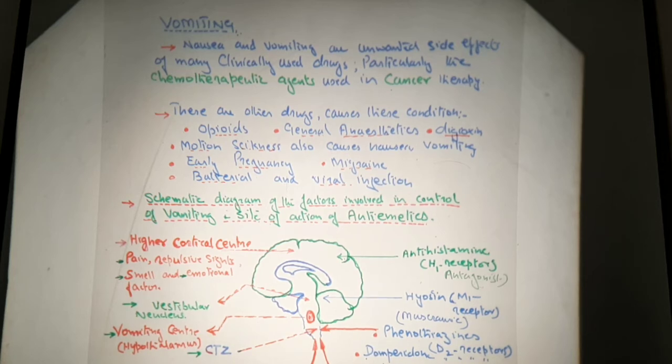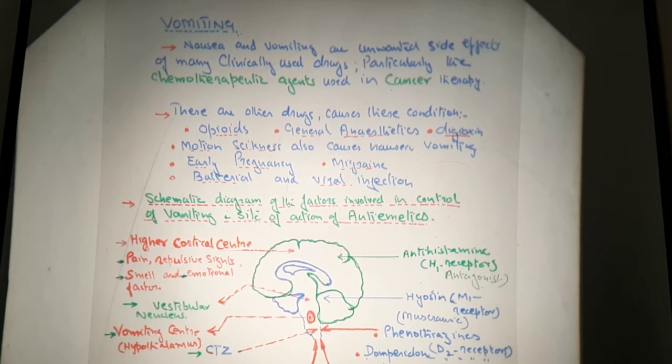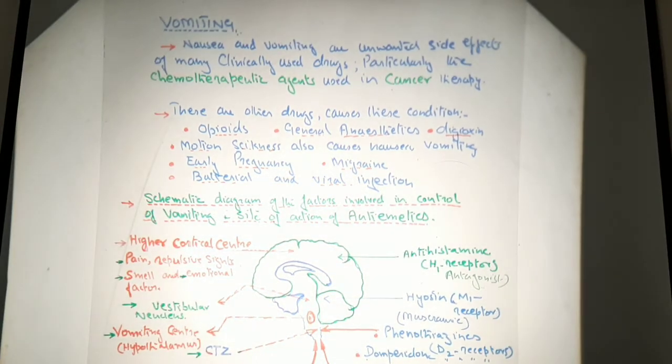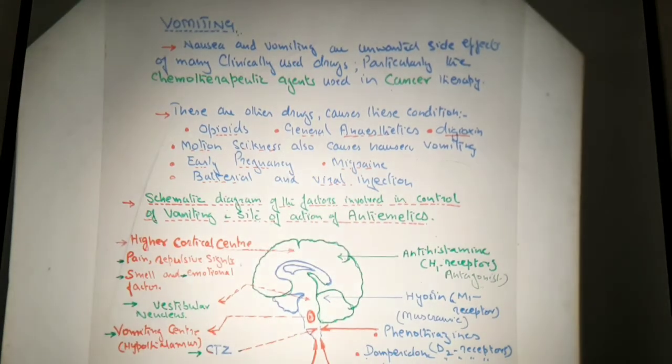The most important is the vomiting center, and next is the chemoreceptor trigger zone. So these are the 2 most important centers responsible for the process of emetics as well as anti-emetics, that is, emetics to vomit, and anti-emetics to control that process of vomiting.